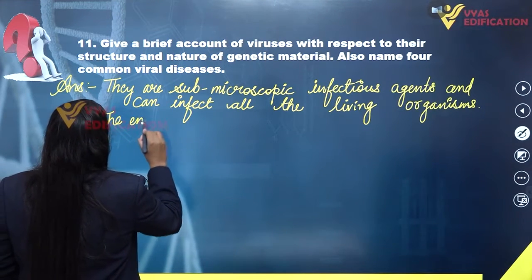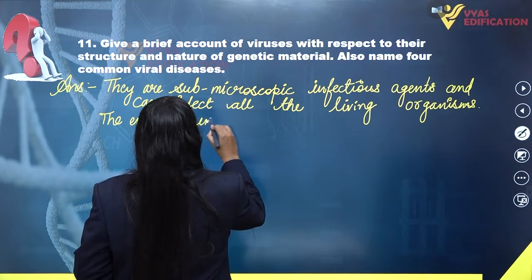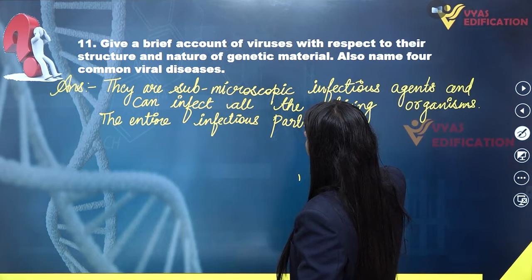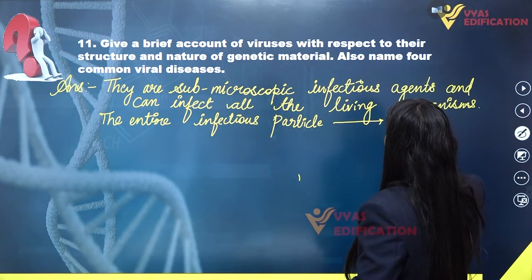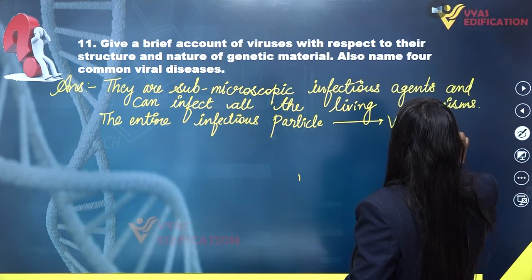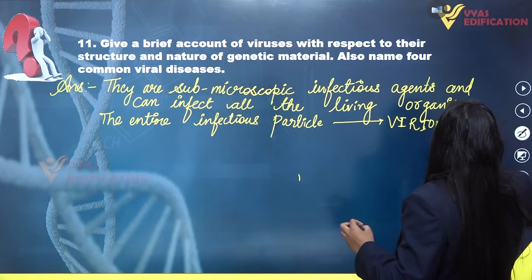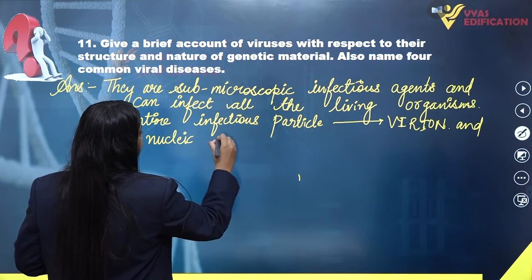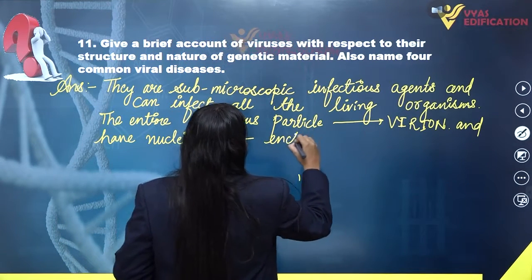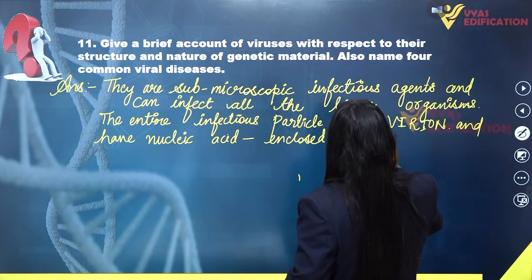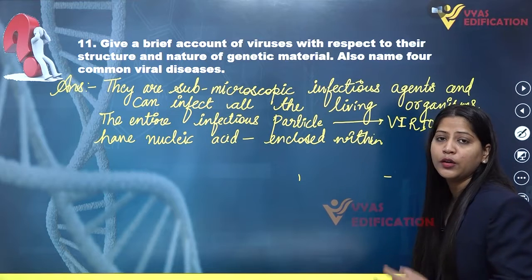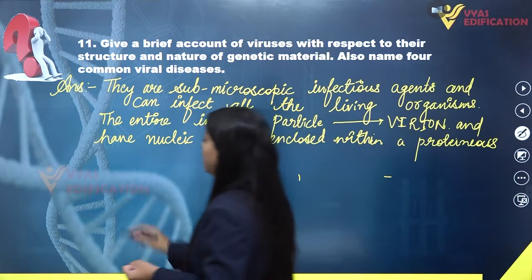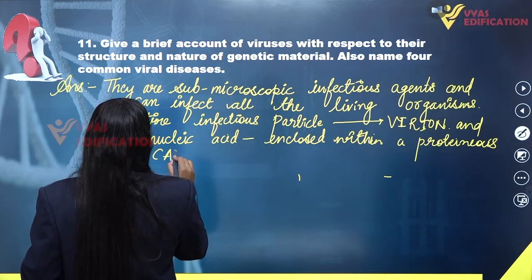The entire infectious particle, or virus particle, is known as virion, V-I-R-I-O-N, virion, and has nucleic acids which are enclosed within a proteinaceous coat known as capsid.